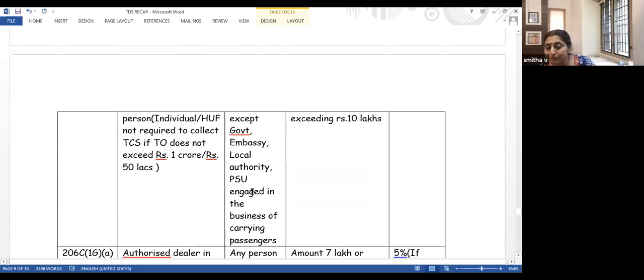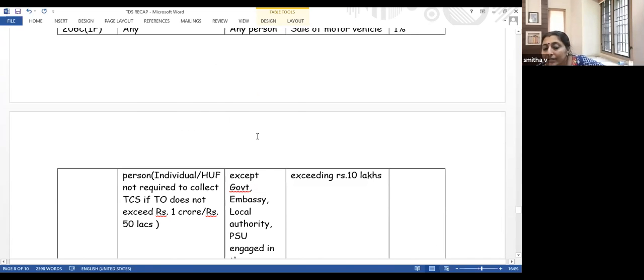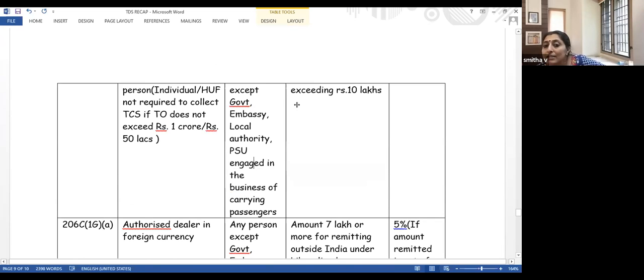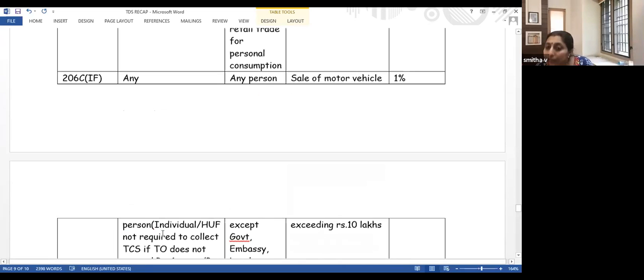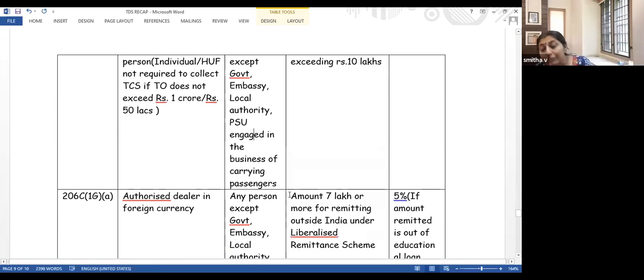Earlier, personal consumption was excluded. But here, in the next section, even if you are purchasing for personal purpose, there will be TCS. That is what I want to explain. Club is also there.